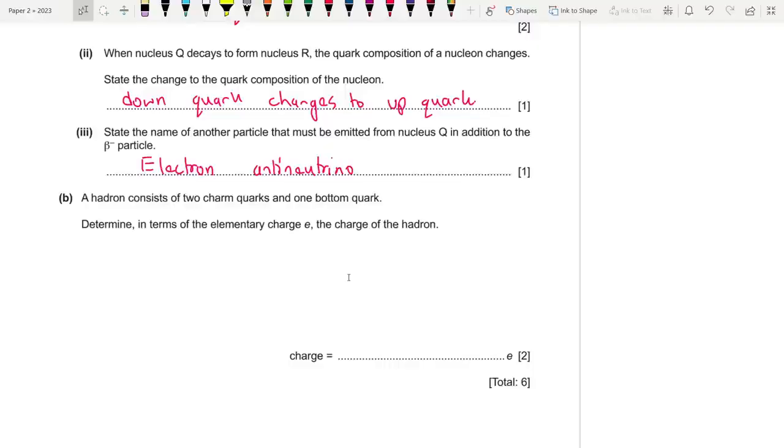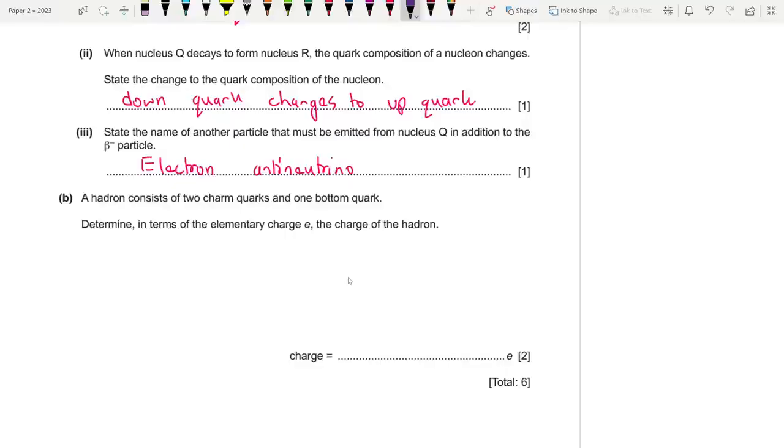Hadrons are of 2 types, baryons and mesons. Baryons are made up of 3 quarks, another fundamental particle, while mesons are made up of 2. And in a meson, you need a normal quark and an antiquark. It doesn't have to be its antiquark specifically. Okay, let's find this out.